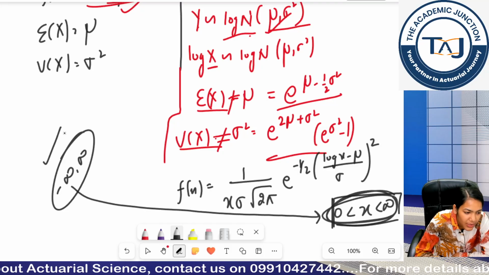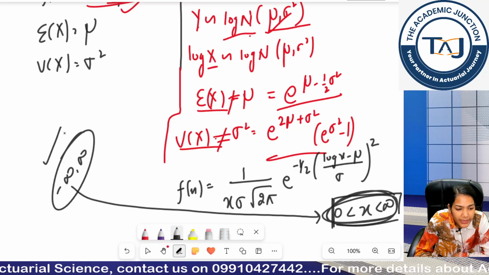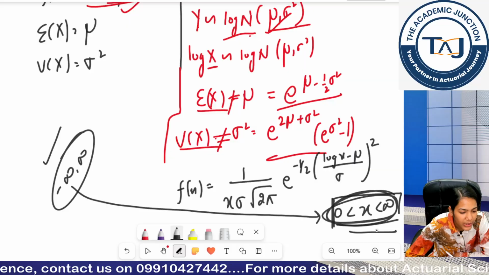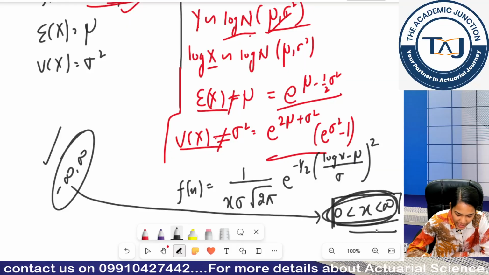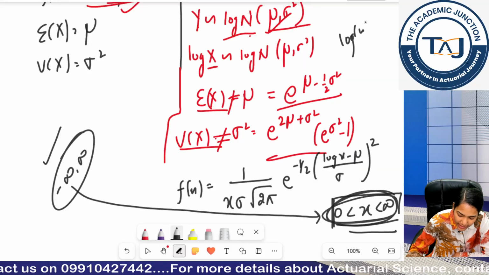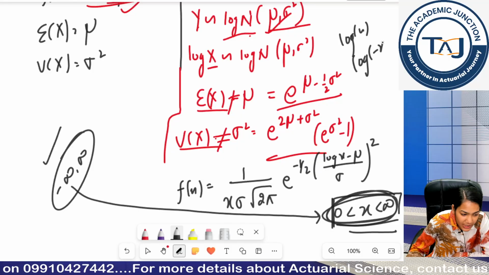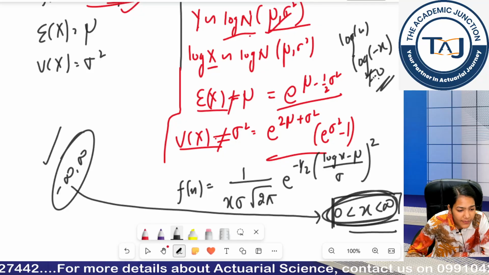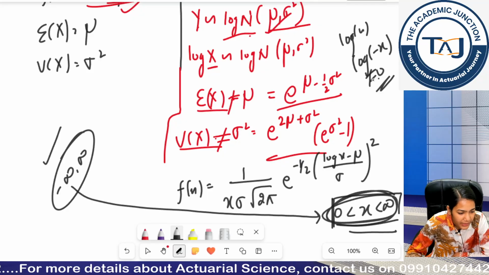It means my normal distribution could take negative values and positive values as well, but my log normal distribution can only take positive values. Why so? Because log x, or I say log of something negative, is not defined, right. Log of something negative is not defined.